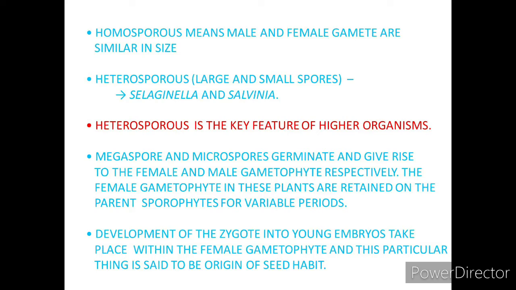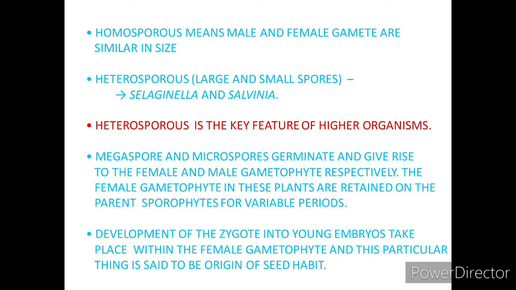They are generally homosporous, means male and female gametes are similar in size, but in a few cases they are heterosporous, in the case of Selaginella and Salvinia. Next, heterospory is the key feature of higher organisms, which is an important one, so you have to remember it, right? Like in the case of human, we have a large spherical female gamete which is totally different from the male gamete, the sperm, right?